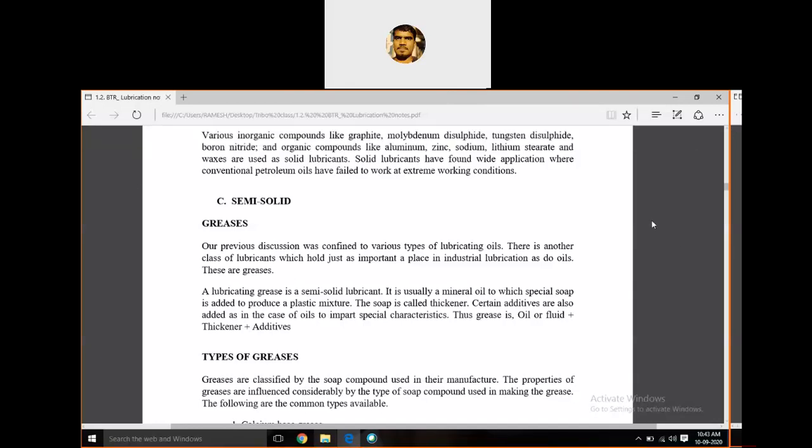A lubricating grease is a semi-solid lubricant, usually a mineral oil to which a special soap is added to produce a plastic mixture. The soap is called a thickener. Certain additives are also added to the oil to impart special characteristics, and thus grease is oil or fluid plus thickener plus additives. The thickener will improve the viscosity, and along with that we add additives to improve the quality.